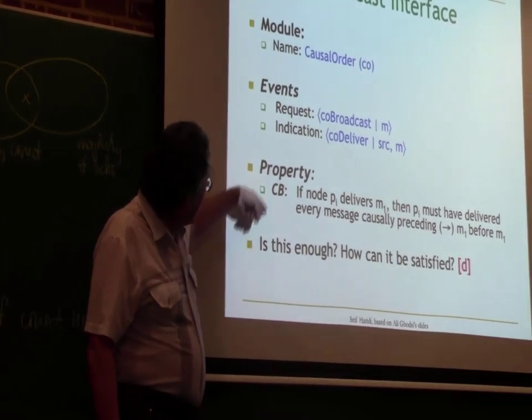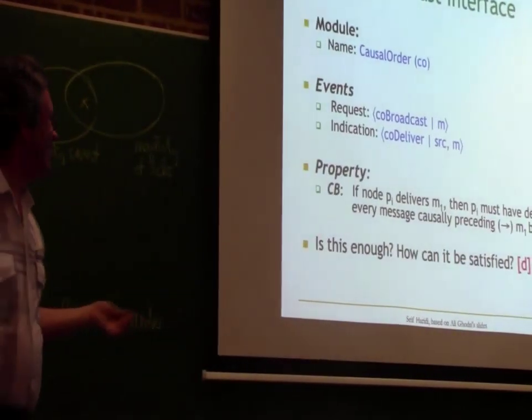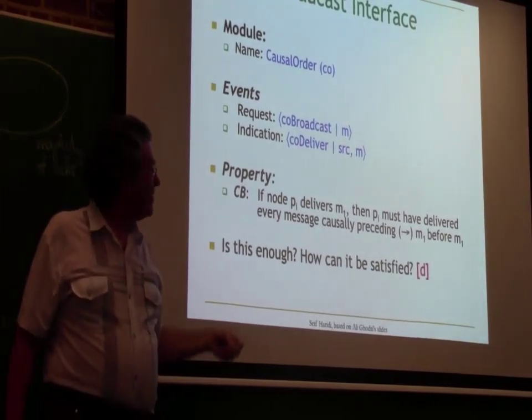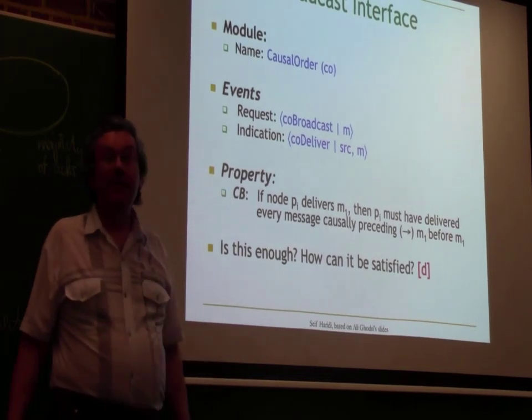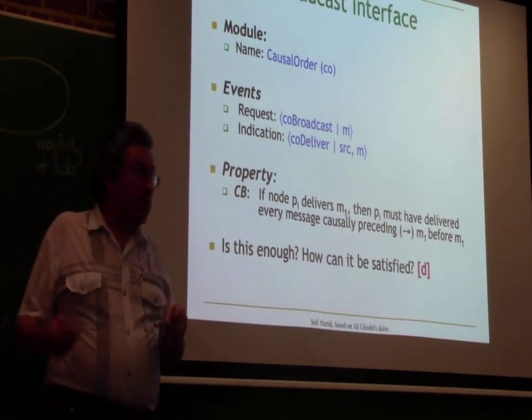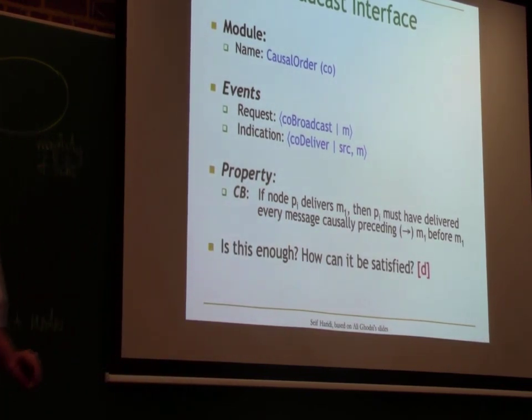So what kind of property is this? I'm bothering you again with the standard question: safety or liveness? What is this property? There's one thing you see there that immediately has to ring a bell.